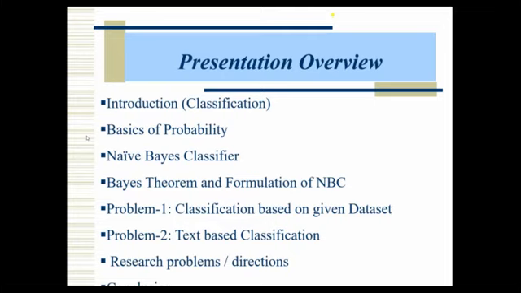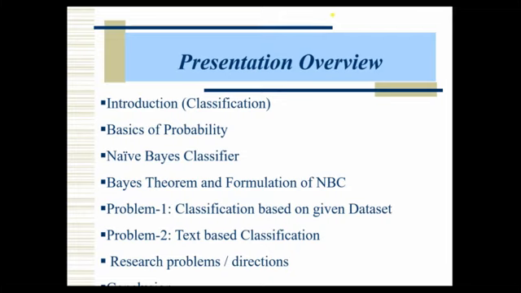So coming to today's presentation overview. First we will see the introduction of classification, and next we will see the basics of probability. I don't want to take much time on probability because it's a vast topic. I'll give a brief definition, and directly we will move to the Naive Bayes classifier and Bayes theorem, because Bayes theorem is the main foundation for the Naive Bayes classifier. So obviously we should know what Bayes theorem is and how to formulate the Naive Bayes classifier. I will give the derivation for the Naive Bayes classifier. In general, we know the direct formula, but how we get the Naive Bayes classifier for a given data set, that I will derive.